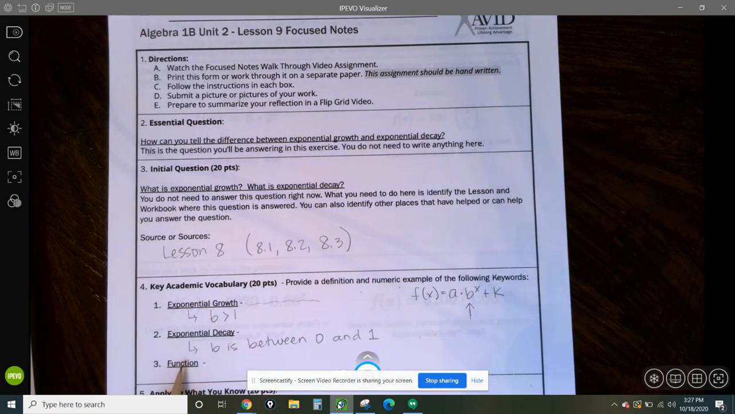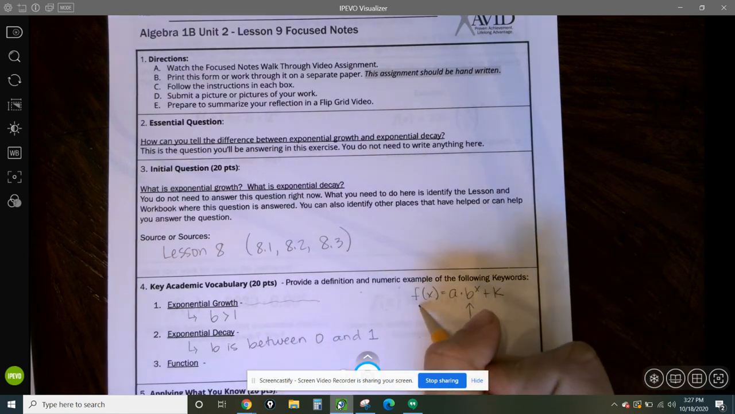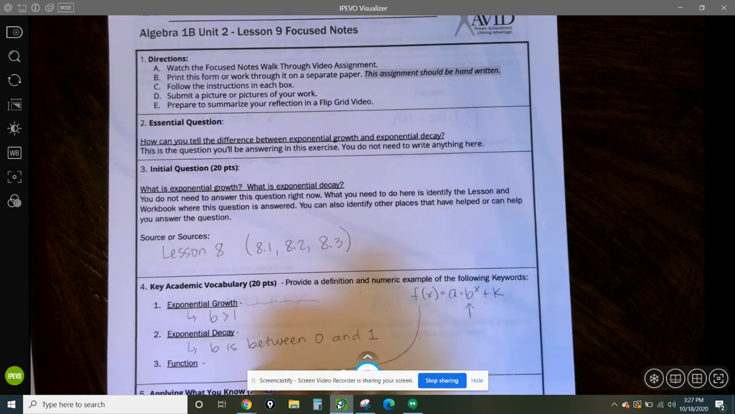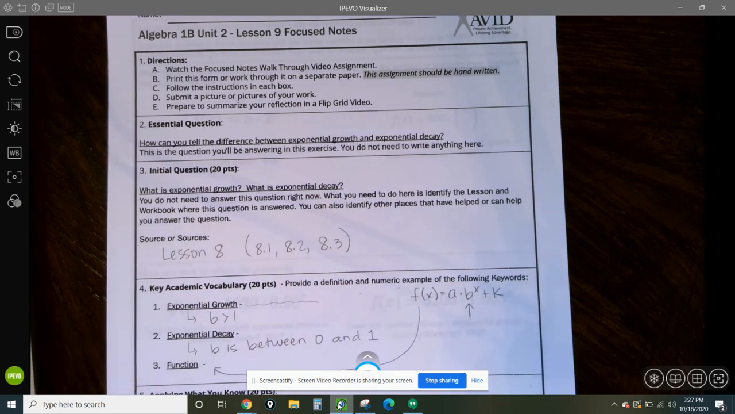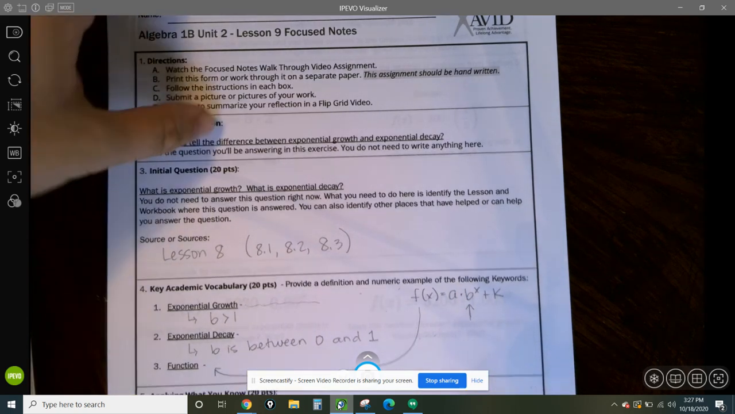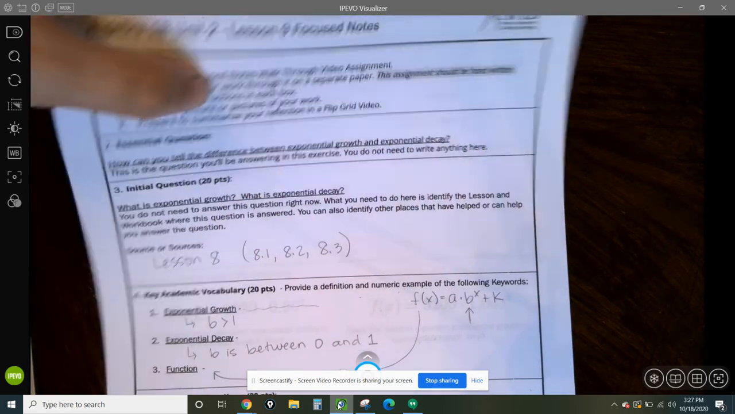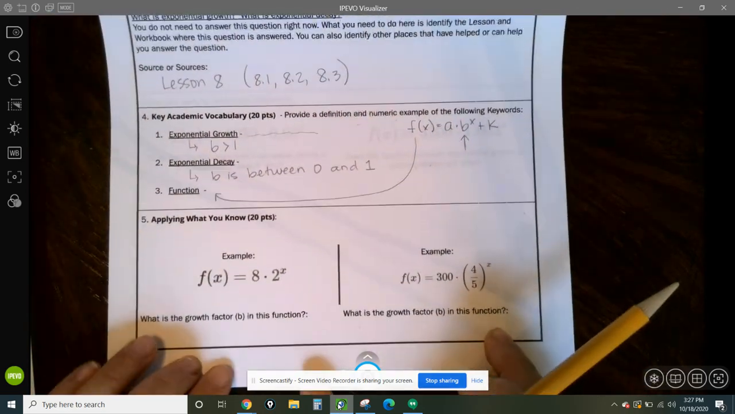And our last thing here is function. Because we're talking about all of these things, function, I would actually just move this whole thing right down here as our definition for function in the exponential growth and decay category. So this is what the exponential functions look like, and then we can determine from there whether it's exponential growth or exponential decay.